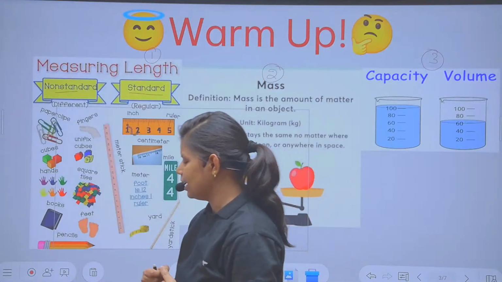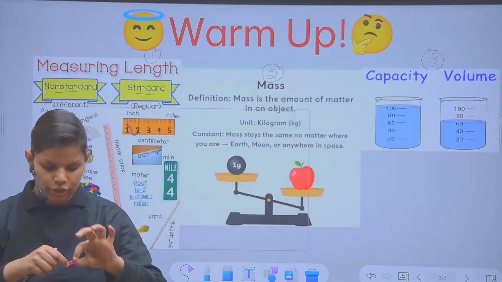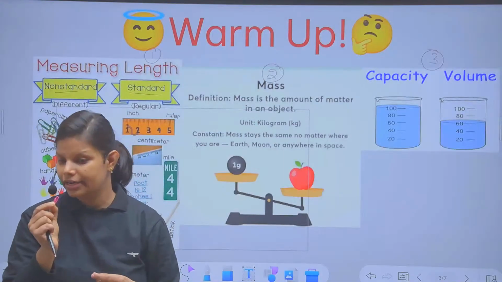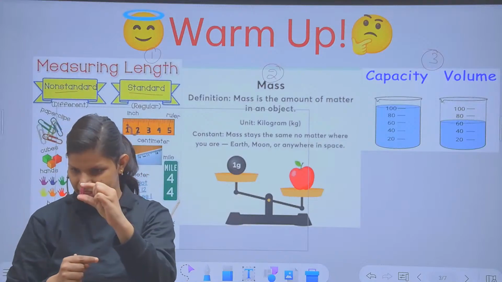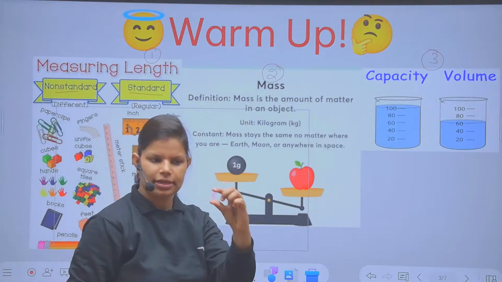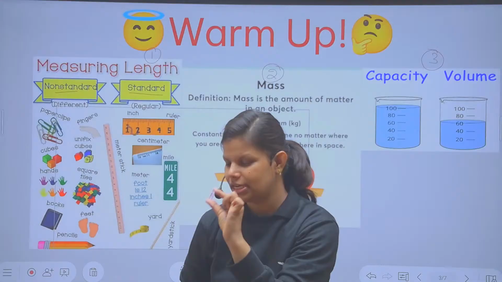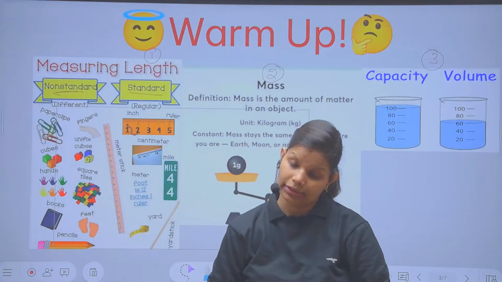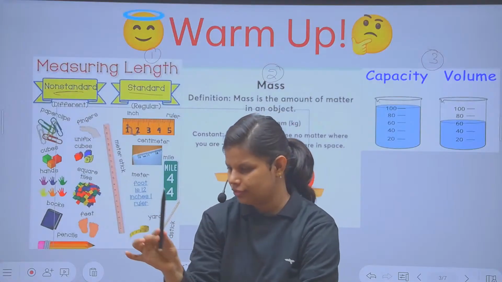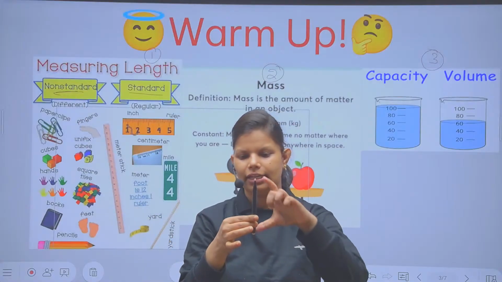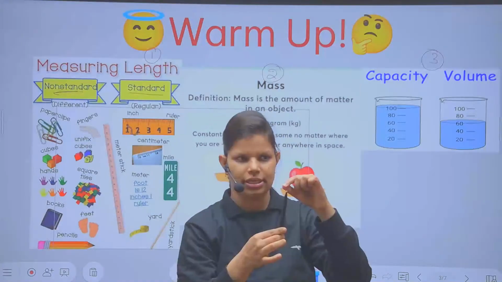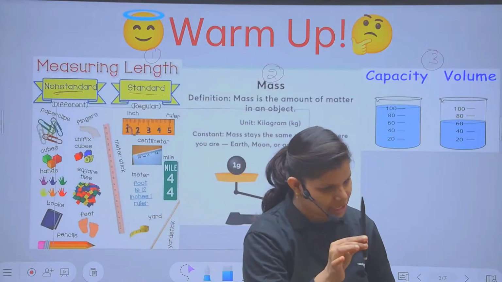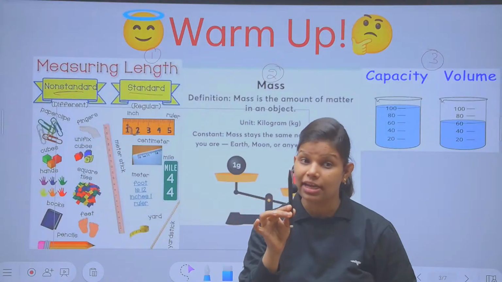You have to understand some things are standard. When I take it out and make the straight wire from it, then that will be your standard. And as it is, it is quite different in shape, so it's difficult for me to find its length. That's why it has been classified as non-standard length. Like if I tell you to find the length of this stylus, we can just take the scale and measure it. So this is your standard length.